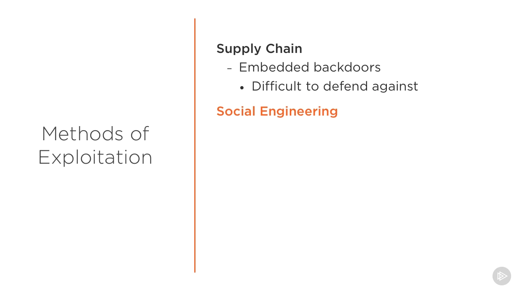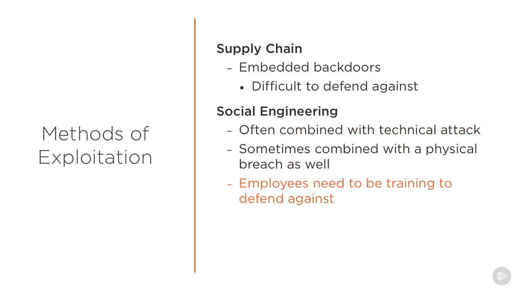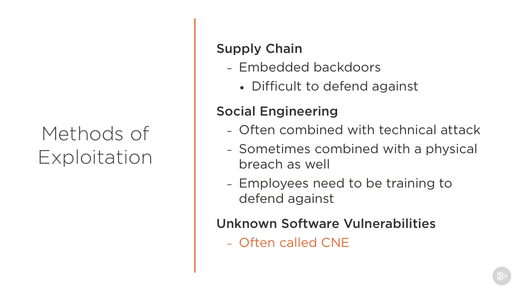Same thing with other things like social engineering, calling up somebody and tricking them and asking them for their password or whatever it may be through email and phishing. So it's often a combination of a technical attack, could even be a physical attack, but there are courses on Pluralsight where you can get training to defend against social engineering. So what we're really talking about here is unknown software vulnerabilities, sometimes in the government world called CNE, Computer Network Exploitation, or CNO, Computer Network Operations, and the defense would be CND, Computer Network Defense. There's lots of acronyms when you work in government space. But either way, writing new exploits is what we're talking about here.